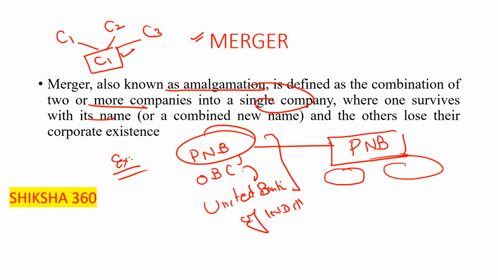Punjab National Bank. Just for understanding purposes, I gave you this example, where one survives with its name and the other loses its corporate existence. That is known as a merger.